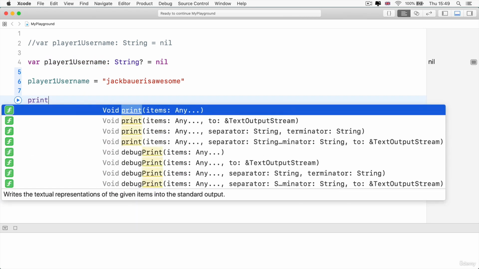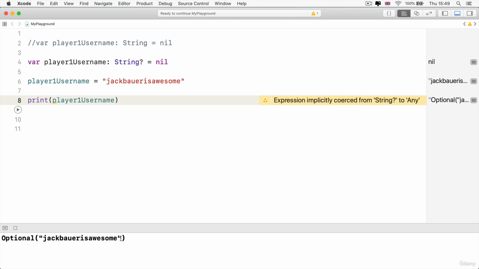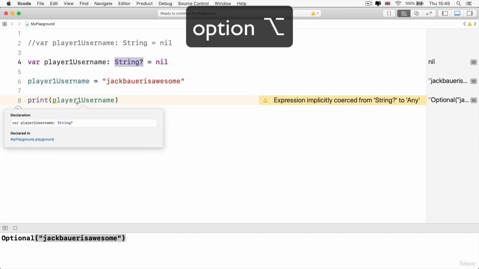If I was to print my player1Username at this point, you will see an optional string being printed, so the word Optional and then a string. So how can we turn it from an optional, which it is at the moment, which you can see right here, but you can also check by holding down the Option key?